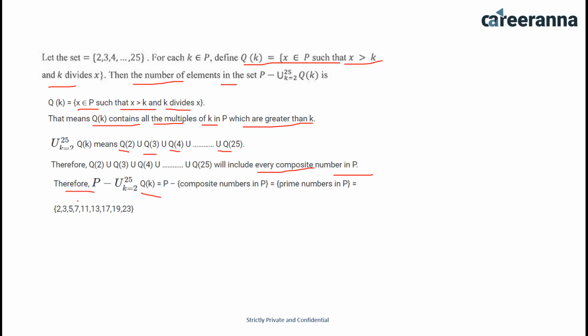Therefore P minus the union of Qk for k equals 2 to 25 equals P minus the composite numbers in P, that means the prime numbers in P. In this set the prime numbers would be 2, 3, 5, 7, 11, 13, 17, 19, 23. That means there are 9 prime numbers, so the number of elements in this set is 9. The answer for this question is 9. Very easy question. You just have to understand what Qk is and then you can easily solve it.